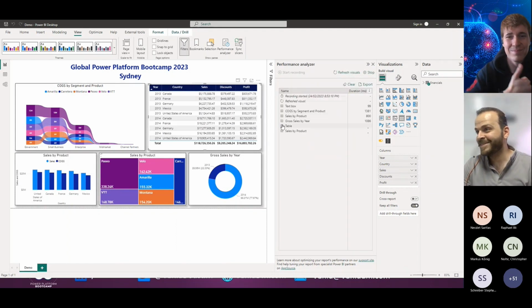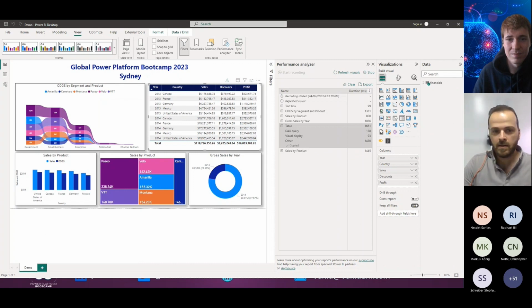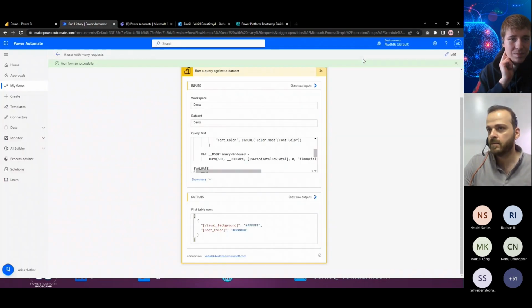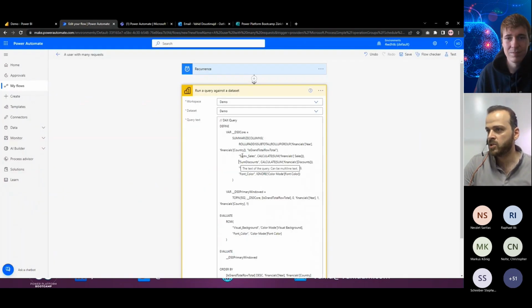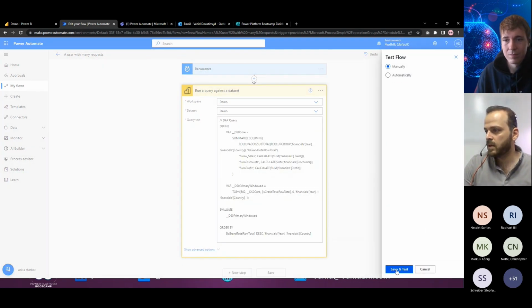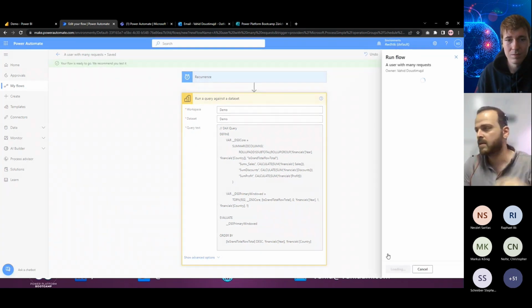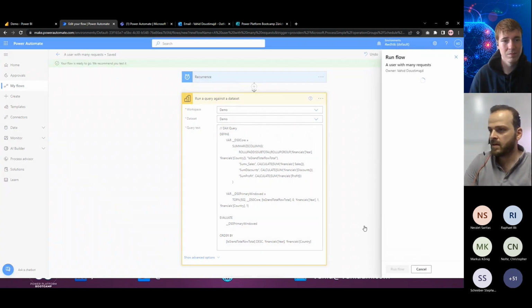So here, table again, and then copy query, back to my flow, and then change the query to have this one, and then test it and run it manually. So I copy and paste the DAX query from inside the performance analyzer.